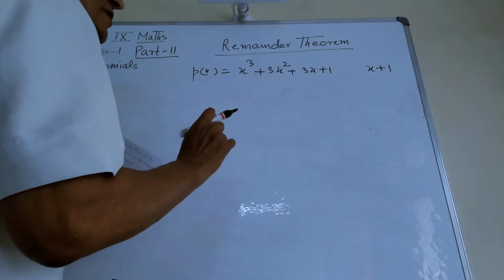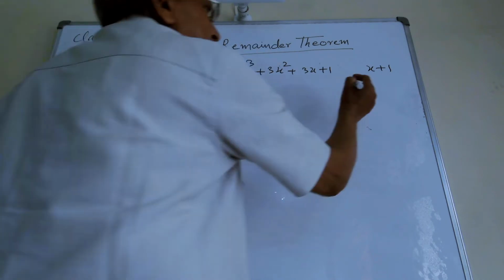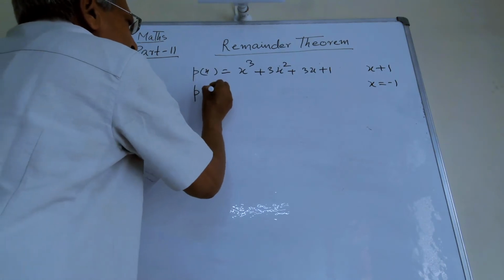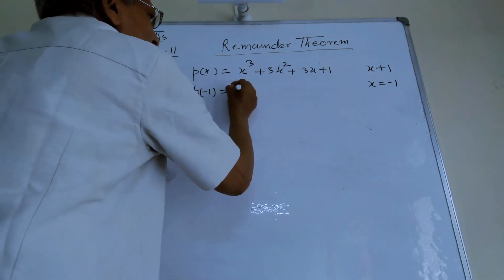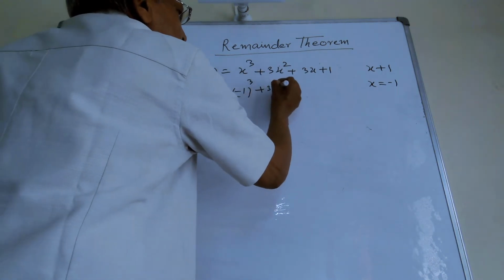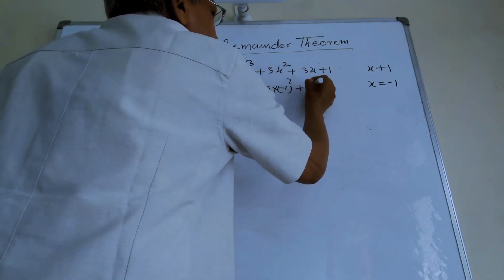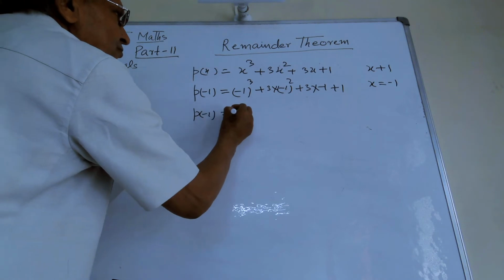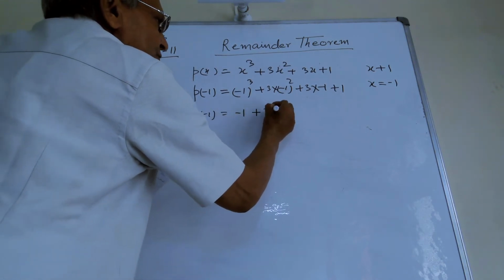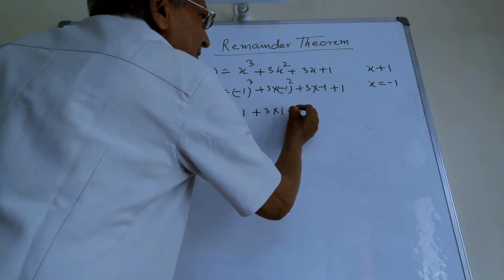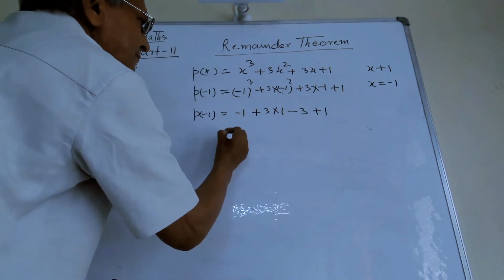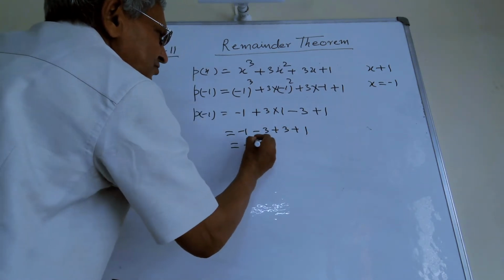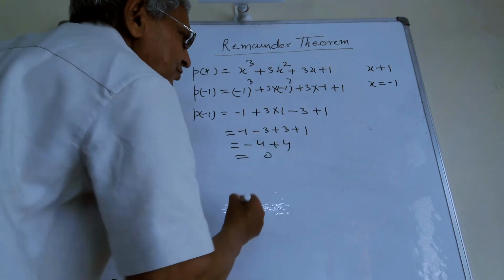So how will you find out the remainder? Directly from the remainder theorem, find out the value of x is equal to minus 1. And by putting the value of minus 1 in this P(x): minus 1 cube plus 3 into minus 1 square plus 3 into minus 1 plus 1. P(minus 1) is equal to minus 1 plus 3 into 1 minus 3 plus 1, which is minus 1 minus 3 plus 3 plus 1, minus 4 plus 4 is equal to 0.